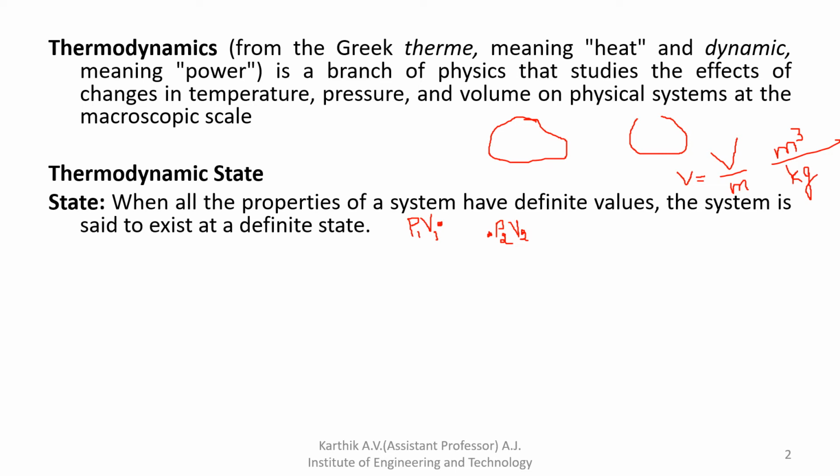I hope all of you understood. At a particular state point, the system is described by its properties. This is one state point and this is the second state point. At the first state point, the pressure is P1 and volume is V1. At the second state point, the pressure is P2 and volume is V2. A particular state point where the system is described by its properties is called the state of a system.